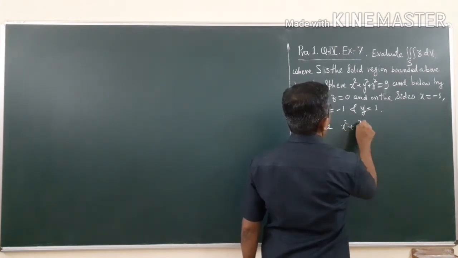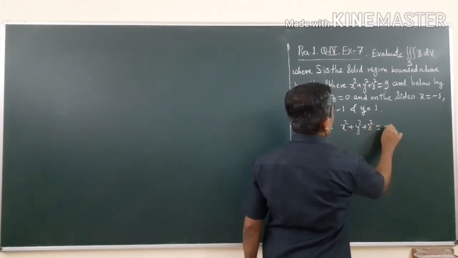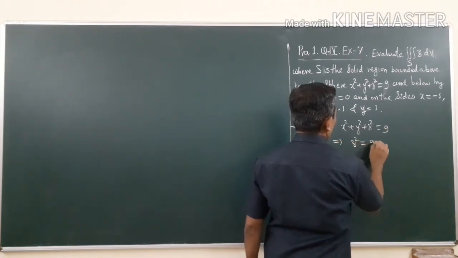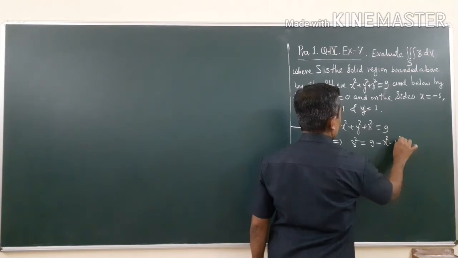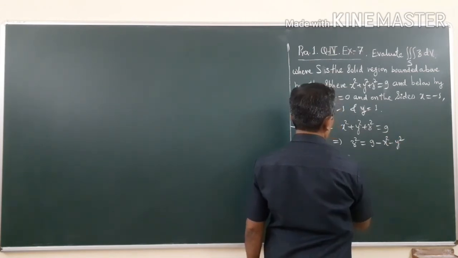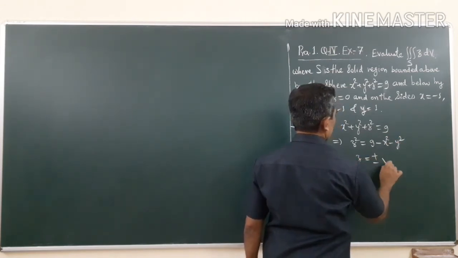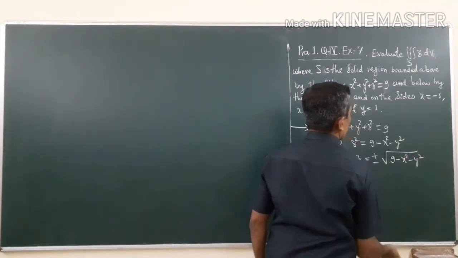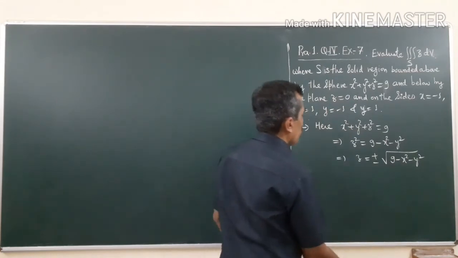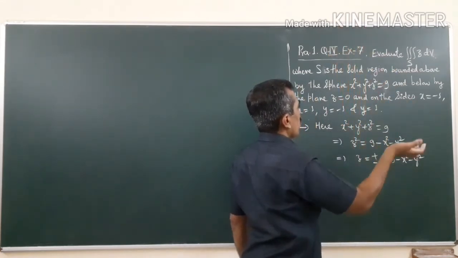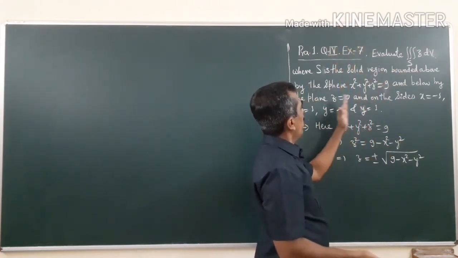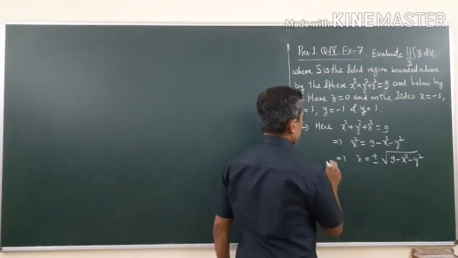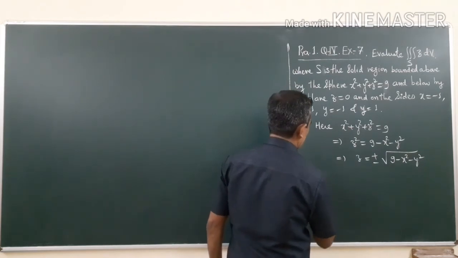x square plus y square plus z square is equal to 9. This implies z square is equal to 9 minus x square minus y square. This implies z is equal to plus minus under root 9 minus x square minus y square. But okay, so you are considering above the xy plane, and in between these two planes. So therefore, what are the limits of z now?